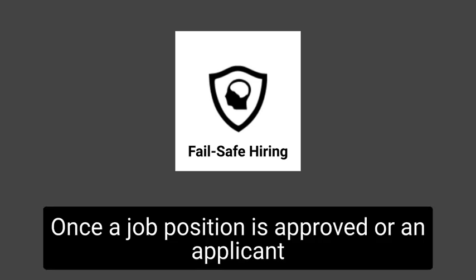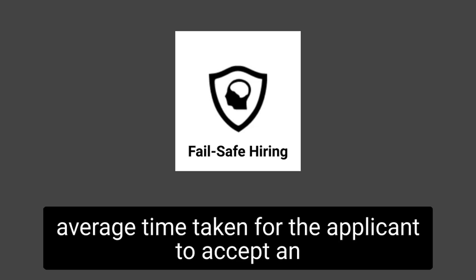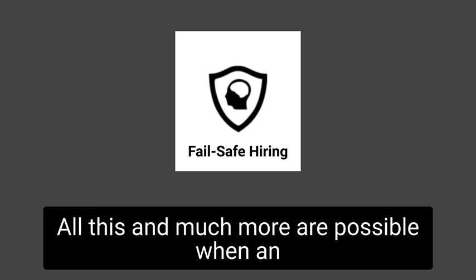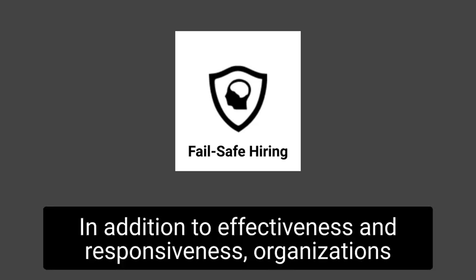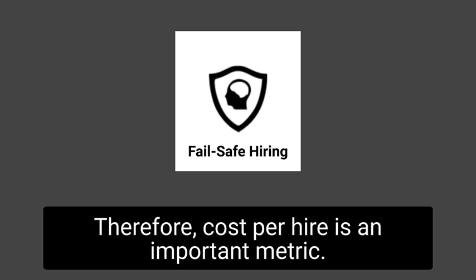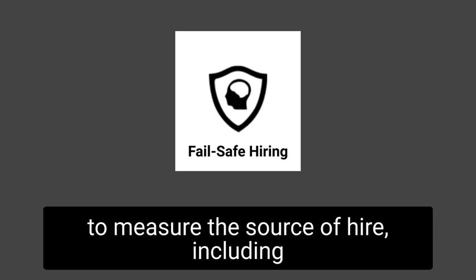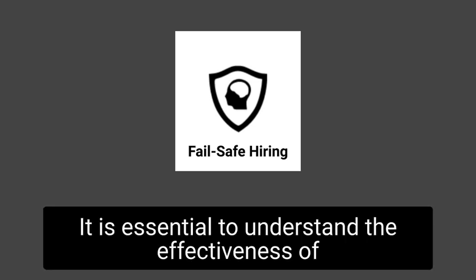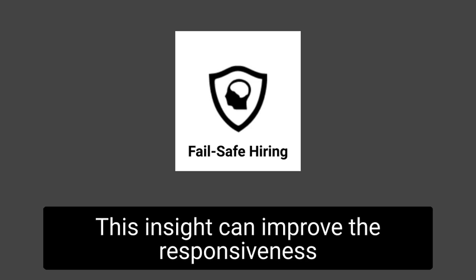Once a job position is approved, or an applicant is identified, organizations may be desirous of understanding the average time taken for the applicant to accept an offer or the average time taken to join. All this and much more are possible when an applicant tracking system is implemented in an organization. In addition to effectiveness and responsiveness, organizations are desirous of recruiting at optimal costs. Therefore, cost per hire is an important metric. An applicant tracking system is also helpful to measure the source of hire, including the source of all applications. It is essential to understand the effectiveness of every channel from where applicants are sourced. This insight can improve the responsiveness of the organization.